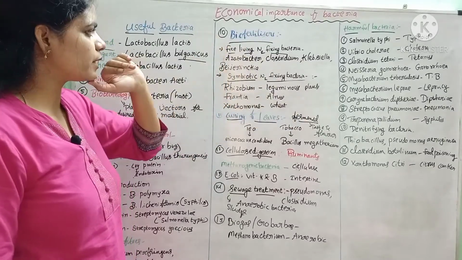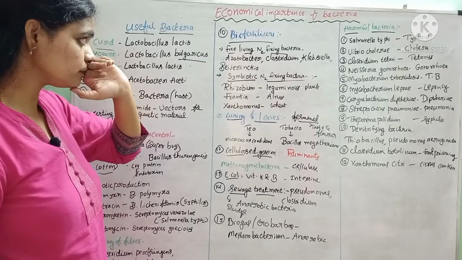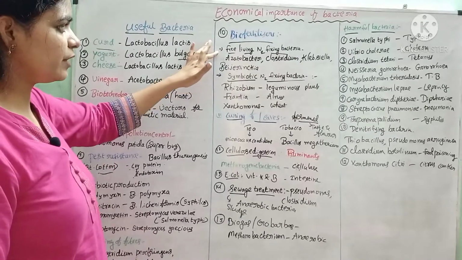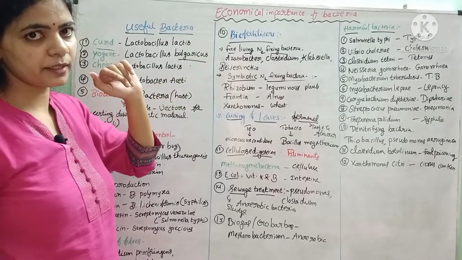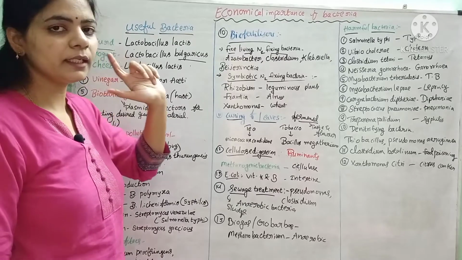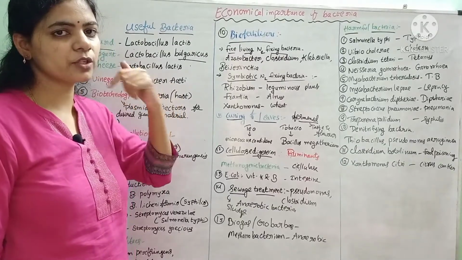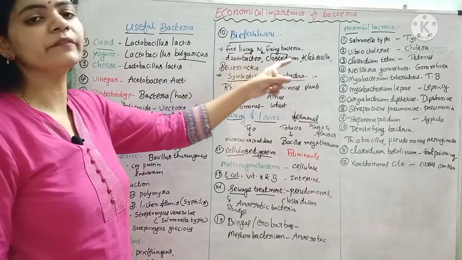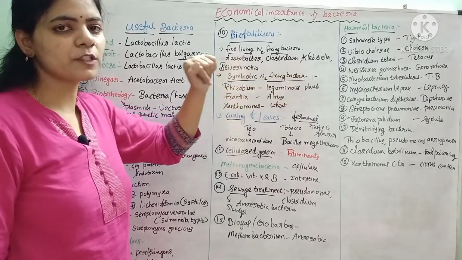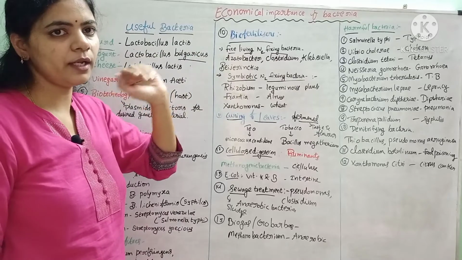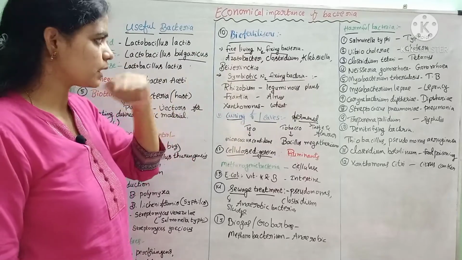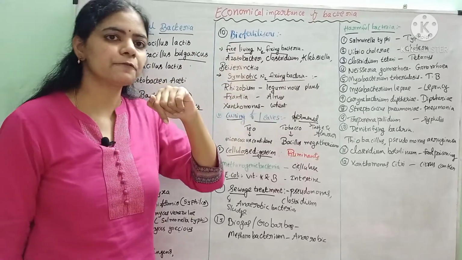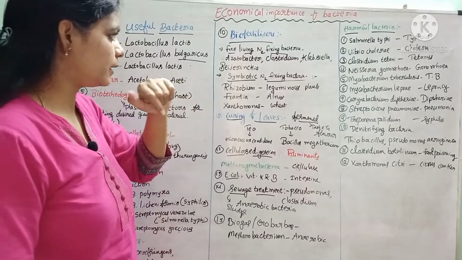Here in biofertilizers, there are two types: free living bacteria and symbiotic bacteria. Not all bacteria show symbiotic association with an organism. But some organisms live freely in the soil and fix atmospheric nitrogen and add it to the soil and increase the soil fertility. Those bacteria are called free living nitrogen fixing bacteria.